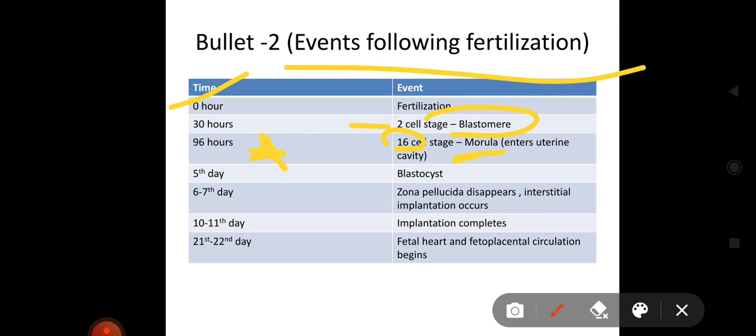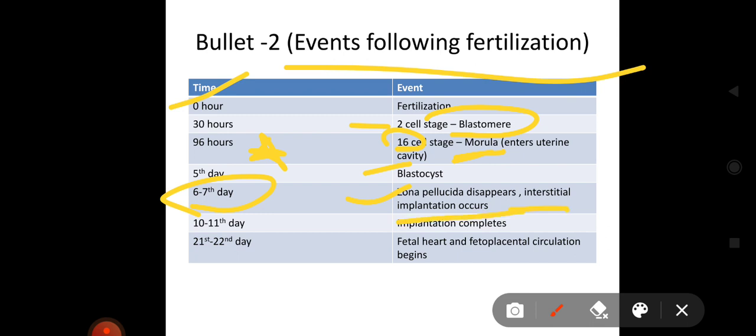And how many cell stage is morula? So it's 16 cell stage. At 5th day, blastocyst formation. Now important one, 6 to 7 day, what happens? Zona pellucida disappears. It's very important for zona pellucida to disappear for implantation to occur. So zona pellucida disappear and interstitial implantation occurs at 6 to 7 days.